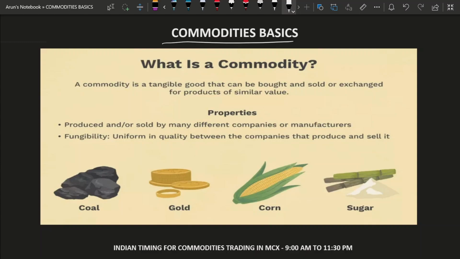Now let's start off with the basics of commodities. What is a commodity basically? A commodity is basically any good which is being exchanged or traded all around the world which has an economic value. That is the simplest form of definition of commodities in terms of trading, right?